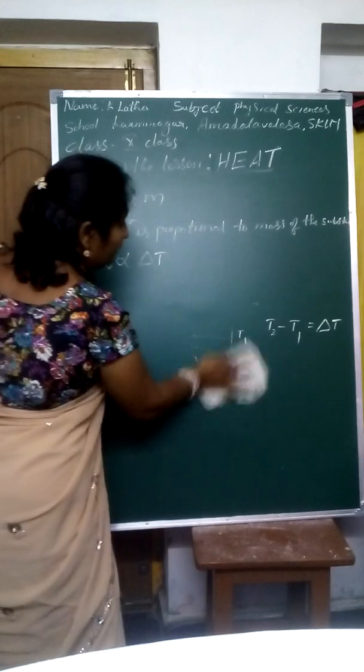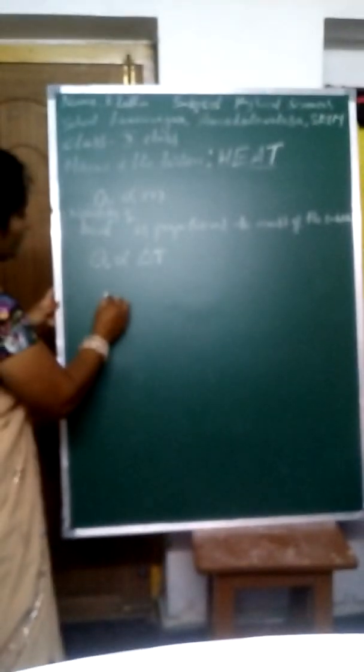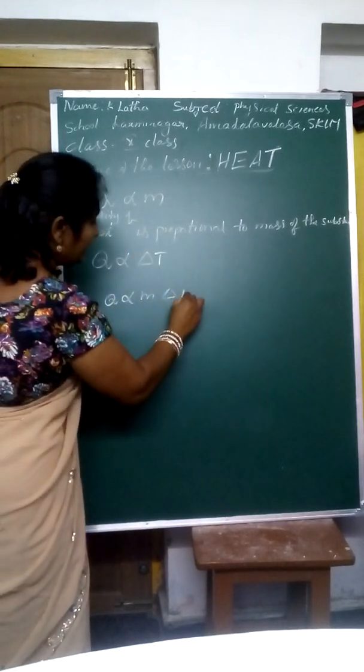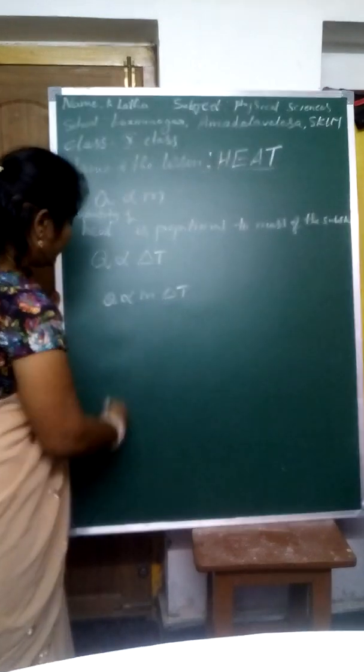Okay. Now observe these two equations. Then you can write that Q is proportional to m into delta T. This is a mathematical expression, which you already learned in mathematics.